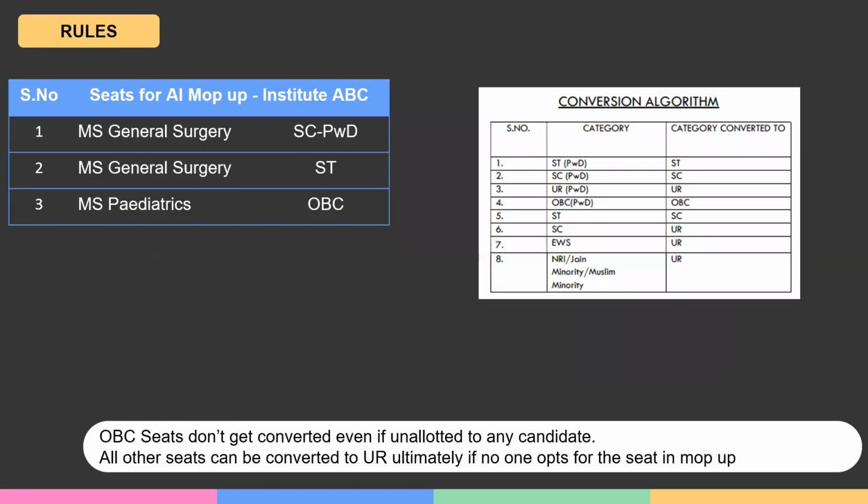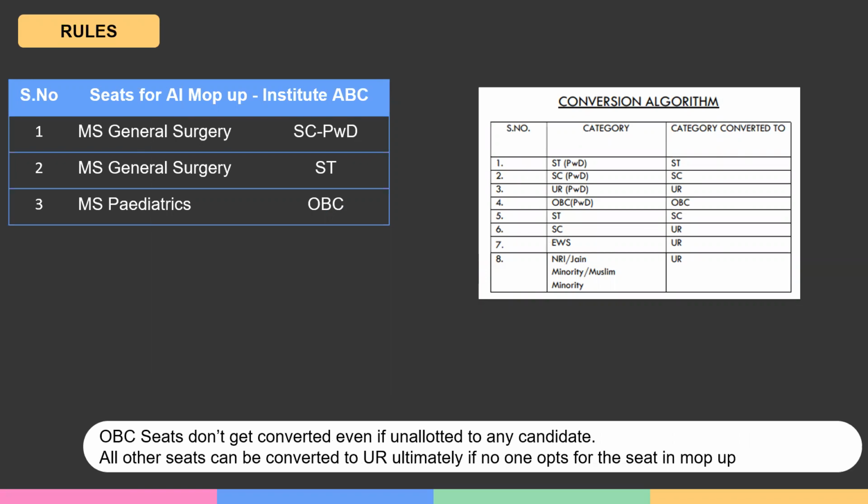First, we look at the choice related confusion. There is confusion with regard to why many choices which do not belong to my category are appearing in my choice list. The first thing that you need to understand is the conversion algorithm from the brochure and how conversion happens.